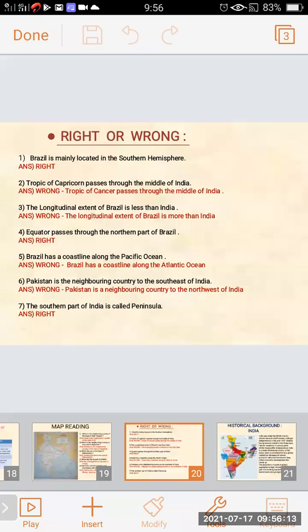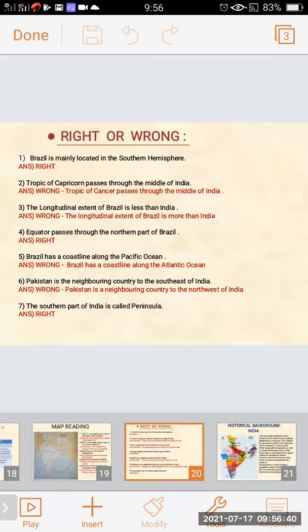Second: Tropic of Capricorn passes through the middle of India. I repeat the question. The answer is wrong. Tropic of Cancer passes through the middle of India.